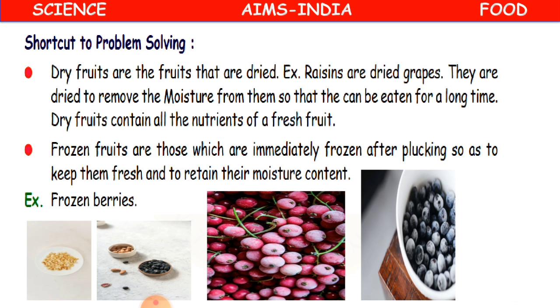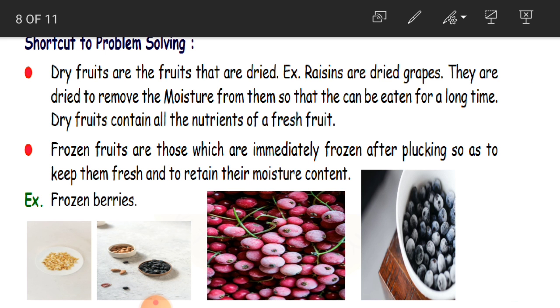So problem solving here is nothing but where there is no need to cook the food. You can just eat it as it is. How do you do that? For example, dry fruits. Here, dry fruits are the fruits that are dried. Basically, children, fruits are dried, and after getting dried, then we can consume them. Those fruits are called dry fruits, for example, raisins and dried grapes.